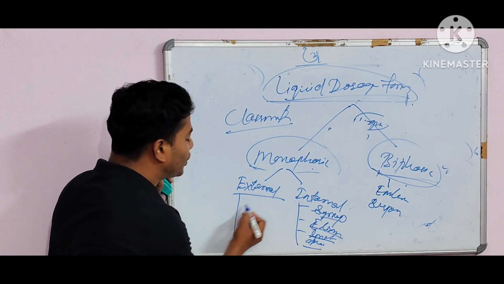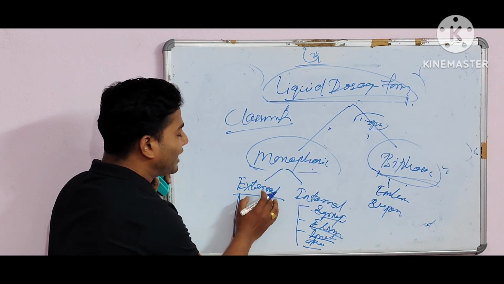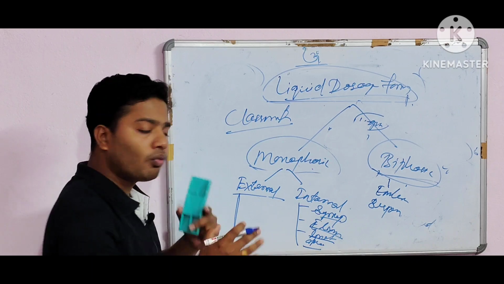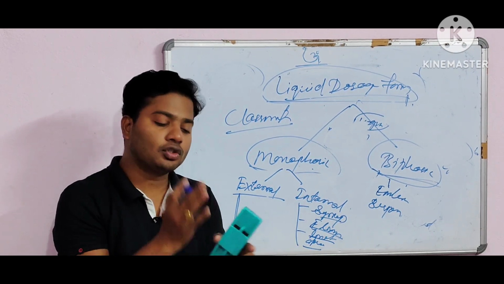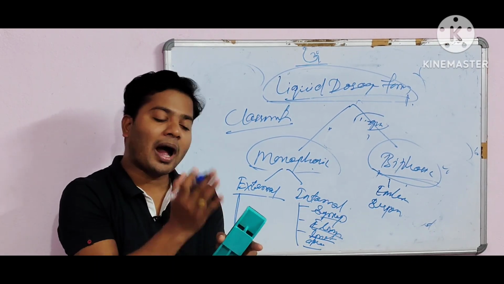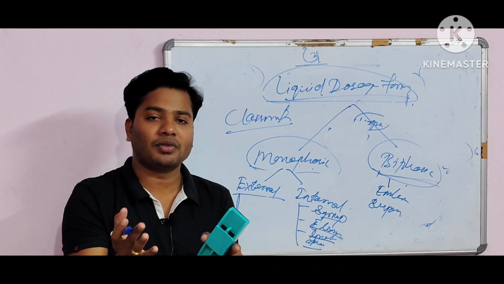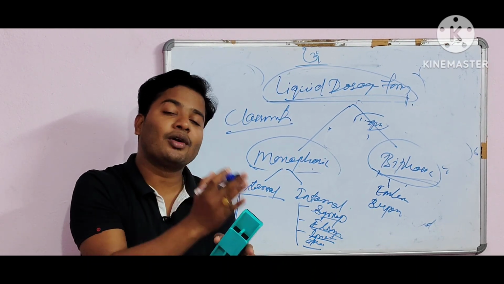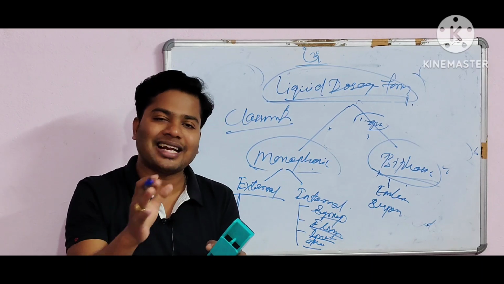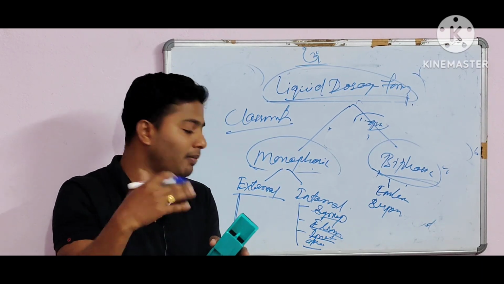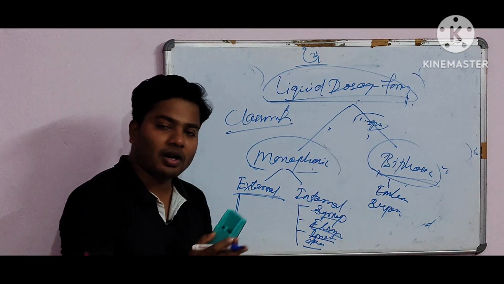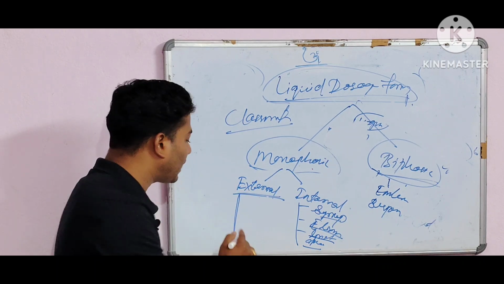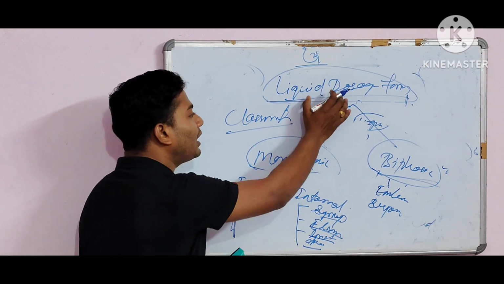The second one is the external monophasic liquid dosage form. So what do you mean by external? External means those liquid dosage forms you have to apply on the body, not into the body. That may be on the skin or elsewhere on the body. Such dosage forms come under the external monophasic liquid dosage form.